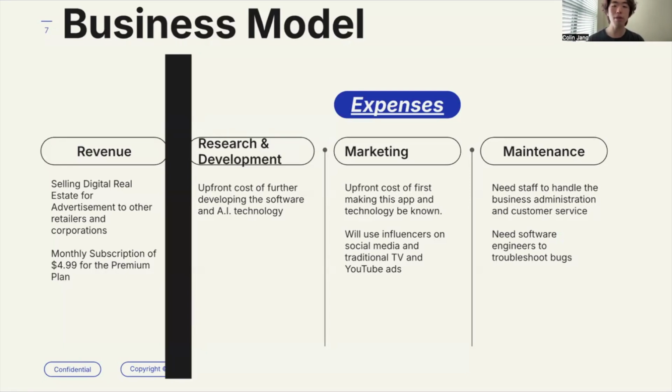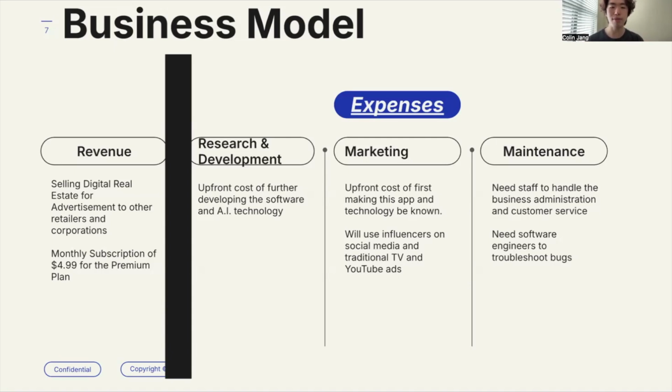The research and development, marketing, and maintenance fit into our expenses. First off, we need some R&D costs to refine, craft, and finalize our AI technology. We're going to have to do a little bit more machine learning to detect images and give more examples to the AI software, in terms of gore examples and sexual activity examples and so forth.